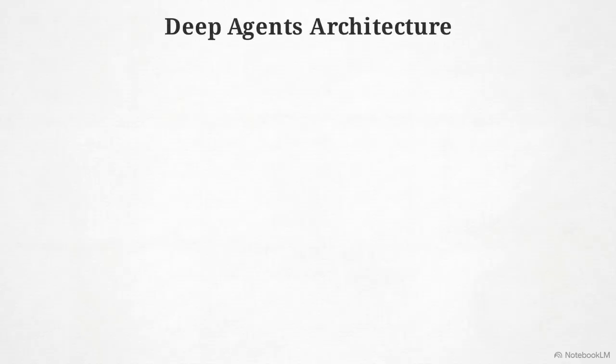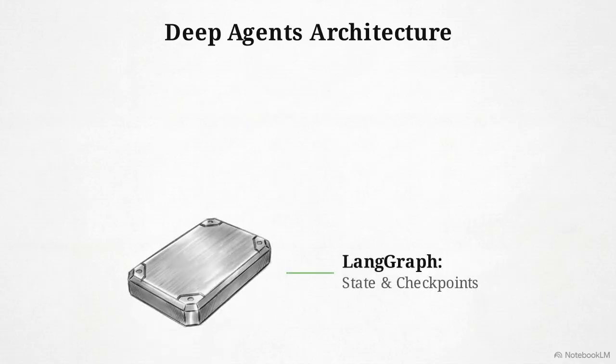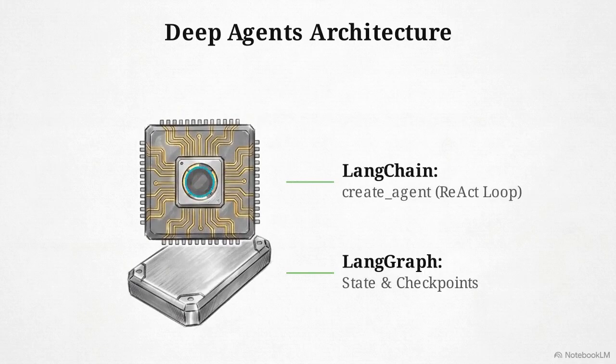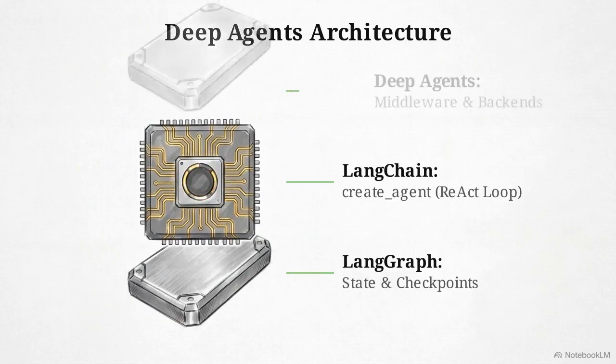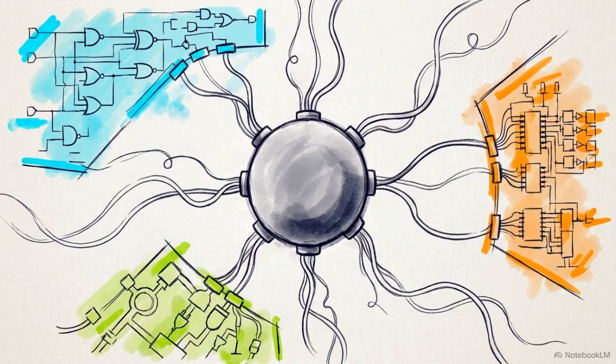The architecture is a three-layer split. At the base is LangGraph, managing state and checkpoints. The middle layer is LangChain's create agent, driving the model-to-tool React loop. On top is the Deep Agents SDK. It authors no loop, acting as a harness dictating the rules. A single assembly point, create deep agent, wires these layers together and passes execution down to the graph.